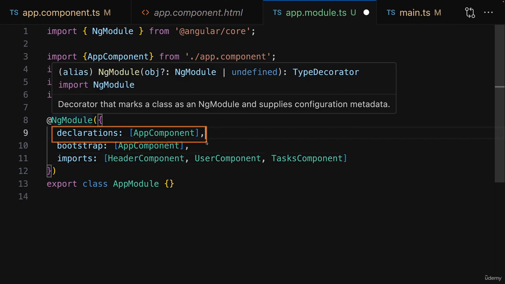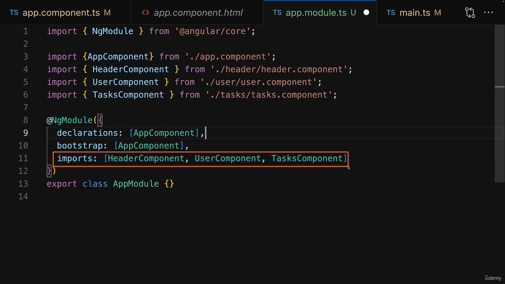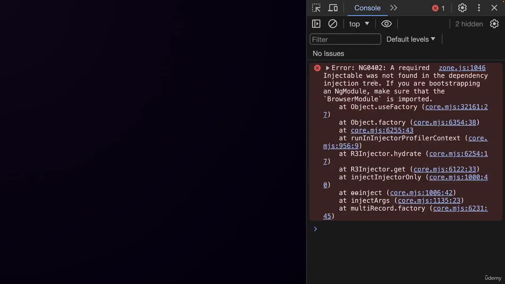So the declarations array is for non-standalone components. The imports array can be used for standalone components. And with that, we got no errors here anymore. However, you will see that as you try to view your application, you won't see anything on the screen. And if you open the browser developer tools, you'll see an error here, that a required injectable was not found in the dependency injection tree.